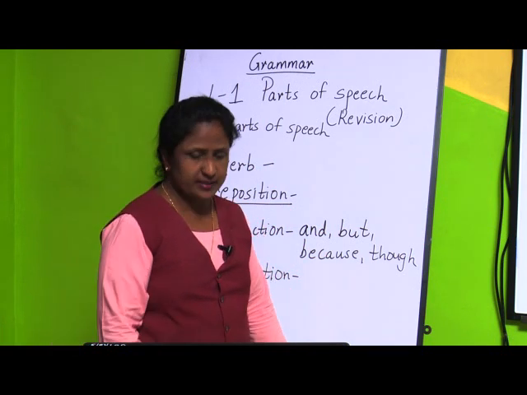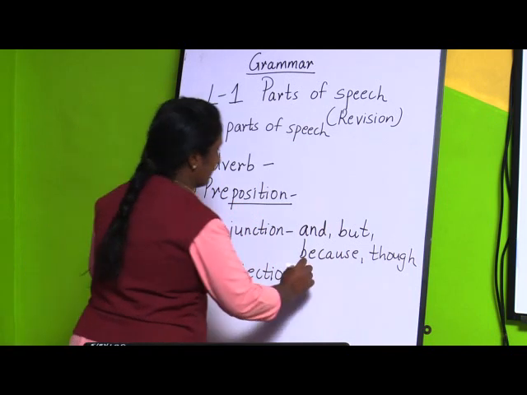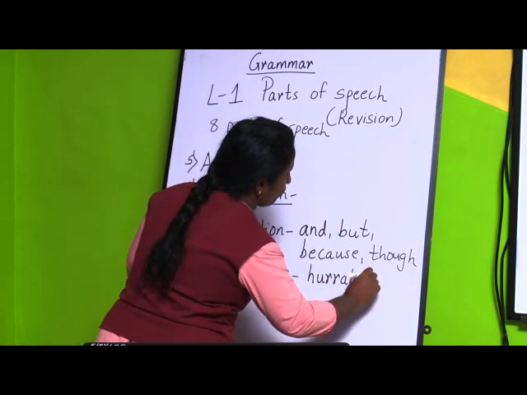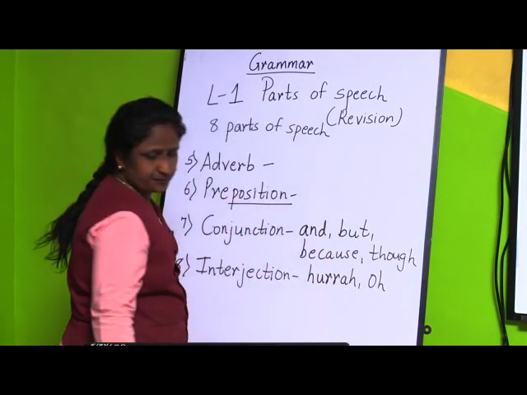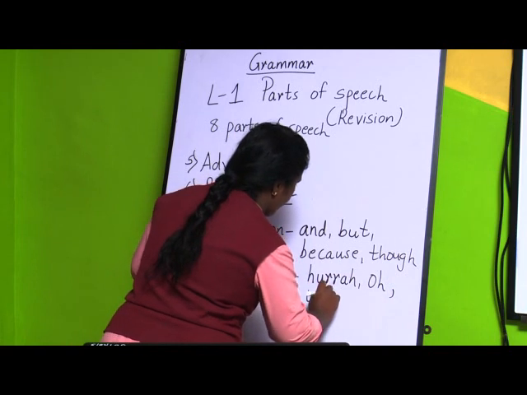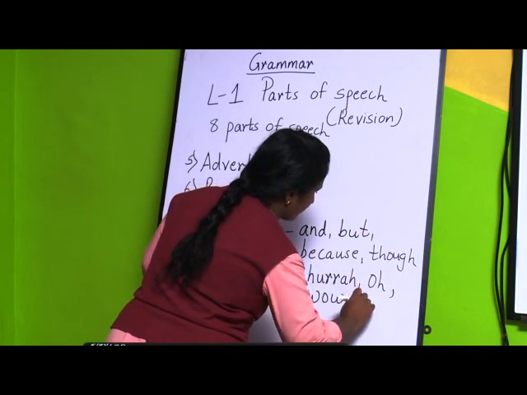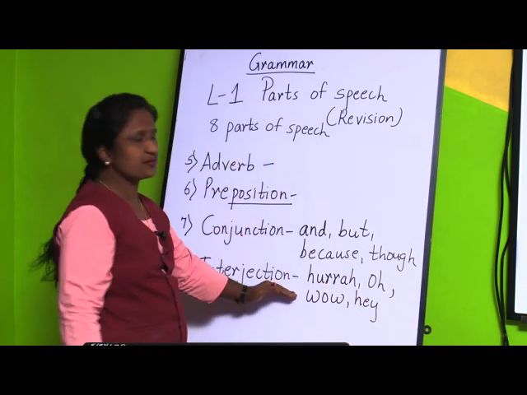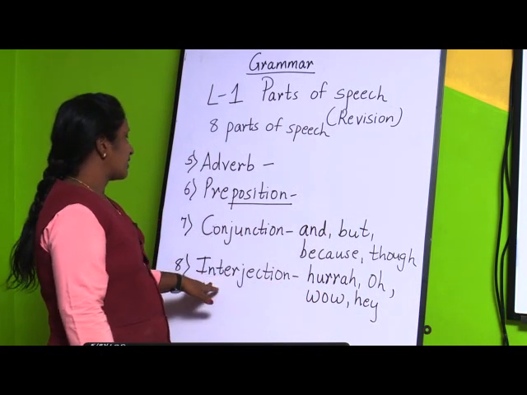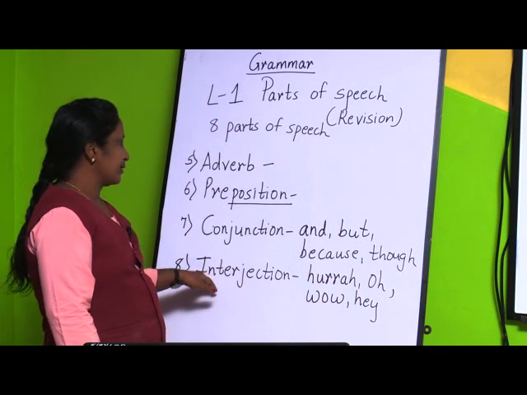For example, we can say bravo or hooray, or oh, then the other word wow, or hey. These are the words which we use to express our feelings, and that part of speech is called interjection.